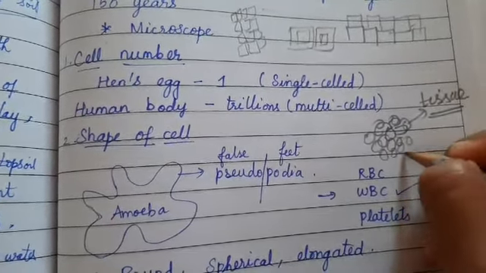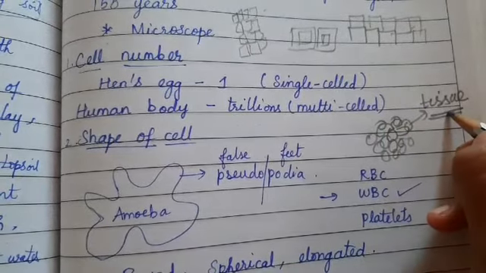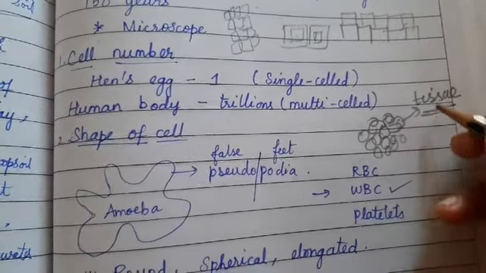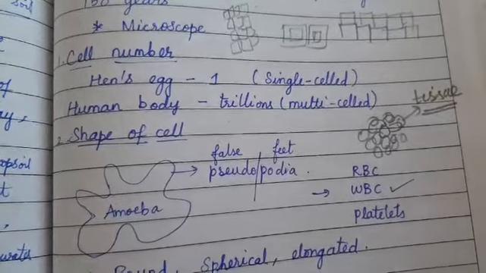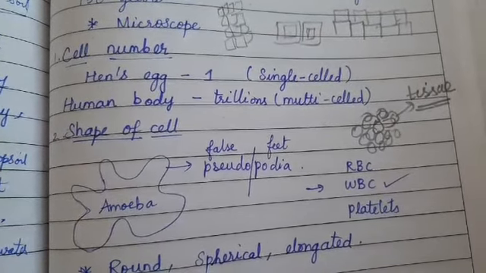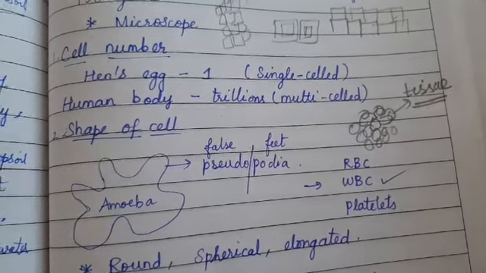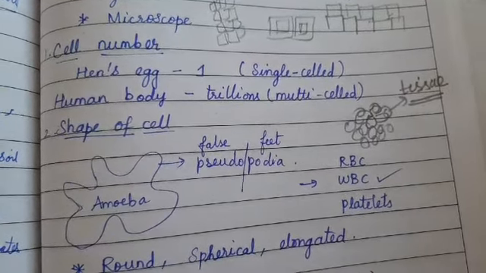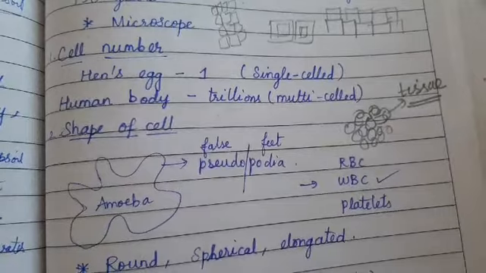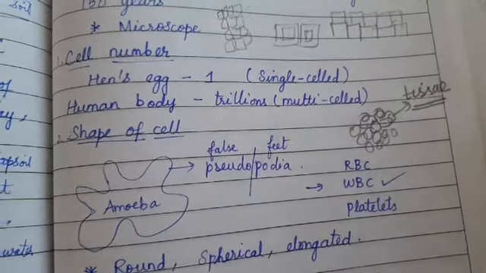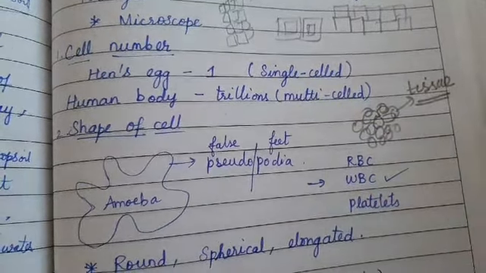Okay, when a group of cells is formed, it is called a tissue, and it starts to grow into each organ. Like how a baby is formed, first after fertilization the egg will be formed, right? The egg is nothing but a group of cells only.